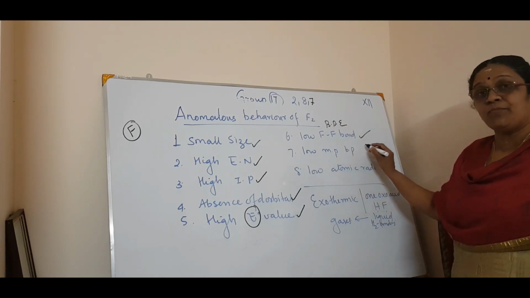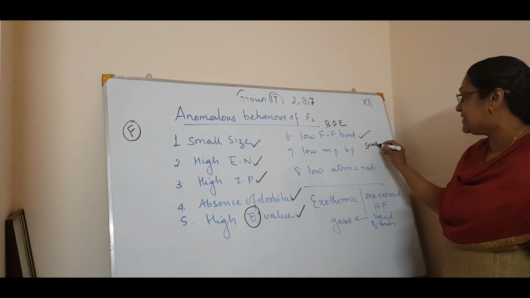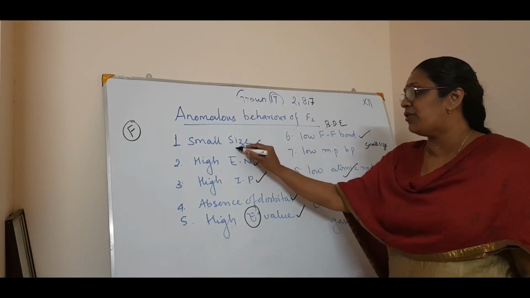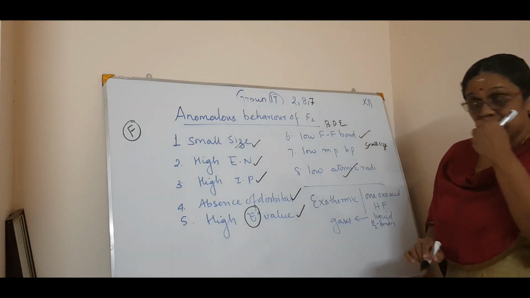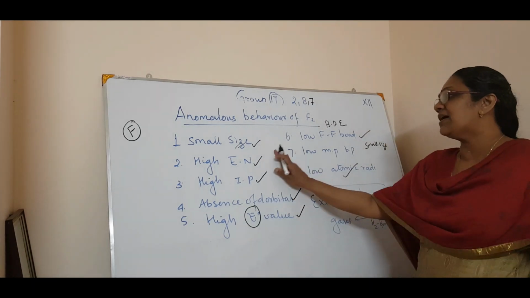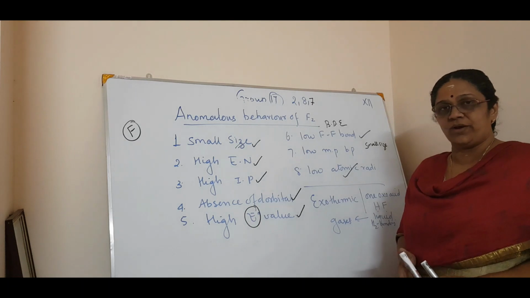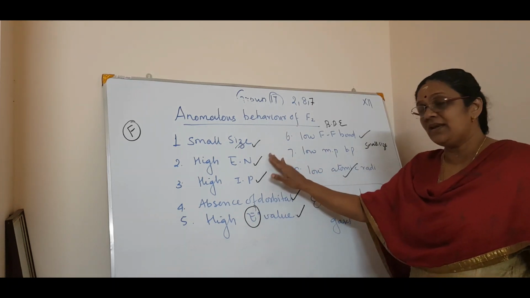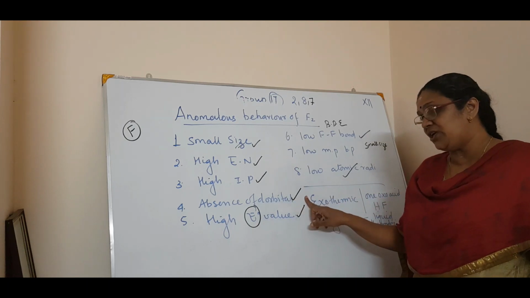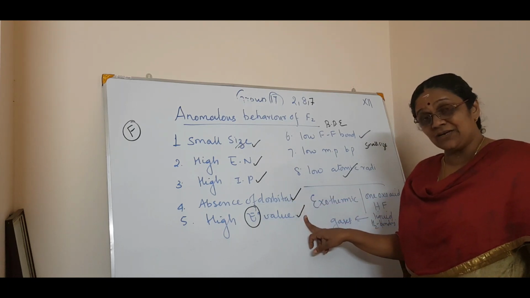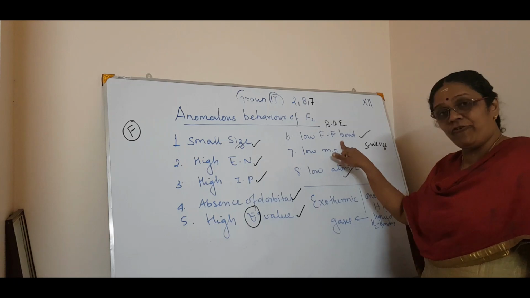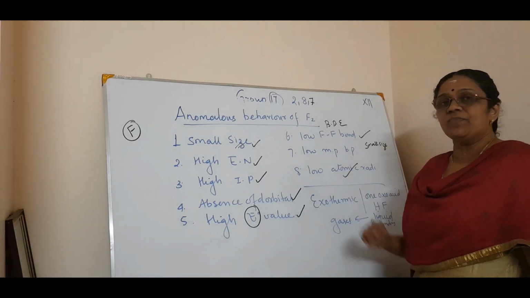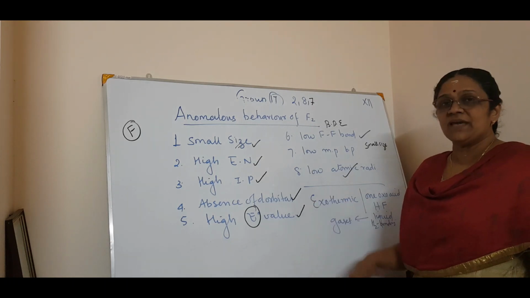Then low melting and boiling point because of small size. And then low atomic radii, which I have already told, that means small size. So just write it down: small size, high electronegativity, high IP, absence of d orbitals, high standard electrode potential, low F-F bond dissociation enthalpy, and low MP and BP. So these are the anomalous behavior of fluorine.